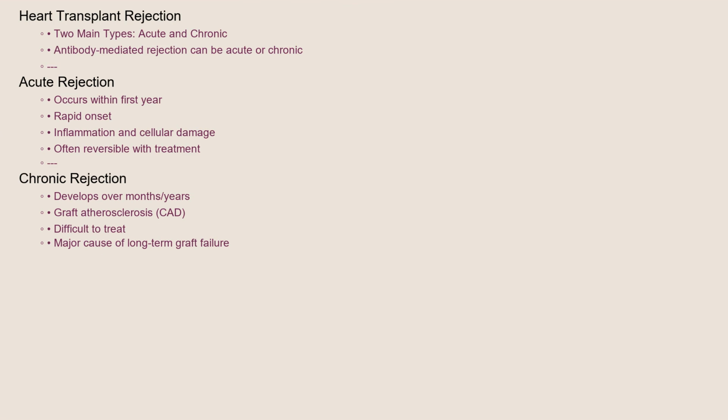Heart transplant rejection is broadly classified into two main types: acute rejection and chronic rejection. Acute rejection typically occurs within the first year after transplantation and is characterized by a rapid onset of inflammation and cellular damage. It is often reversible with prompt treatment. Chronic rejection, on the other hand, develops gradually over months or years and is characterized by graft atherosclerosis, which is a form of coronary artery disease affecting the transplanted heart. Chronic rejection is more difficult to treat and is a major cause of long-term graft failure. Antibody-mediated rejection can also be categorized separately and can be acute or chronic in nature.